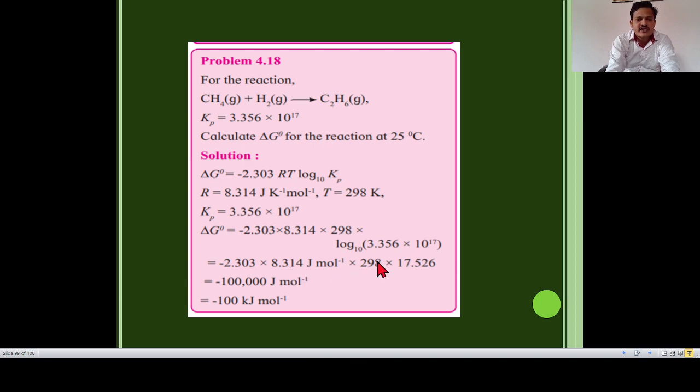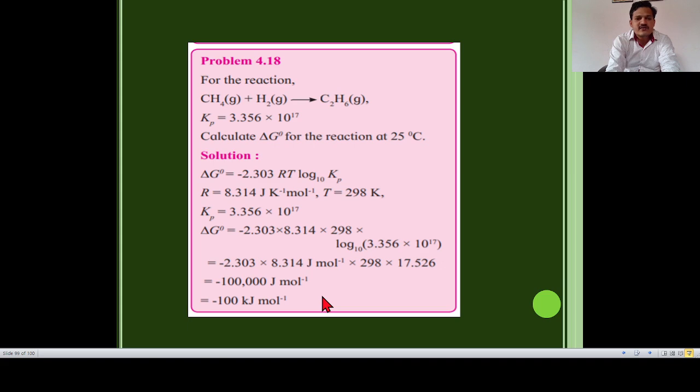Then calculating this, we get the final answer, that is -100000 J/mol. Okay, so we have to convert joule into kilojoule. So we get the final answer: -100 kJ/mol.